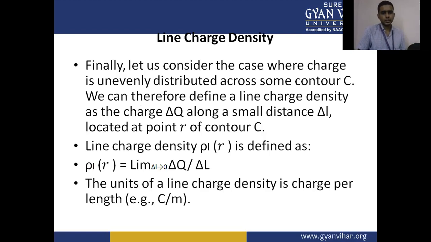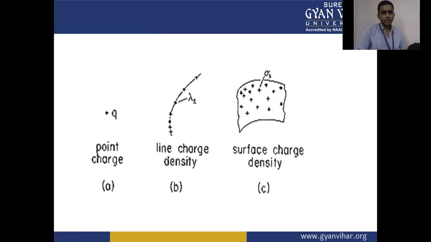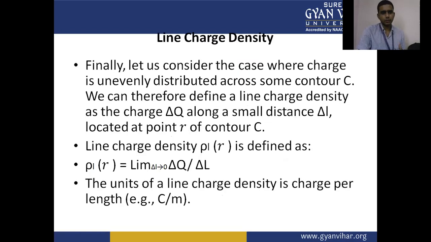In the next section, the line charge density. This shows how you calculate the charge on a line, how much charge there is and how the density is distributed on the line. In the previous two sections, the volume charge density and the surface charge density, we were able to calculate the charge in a volume, and charge on an area or surface. Now, further, we have a line charge density through which we are able to calculate the charge density on a line.